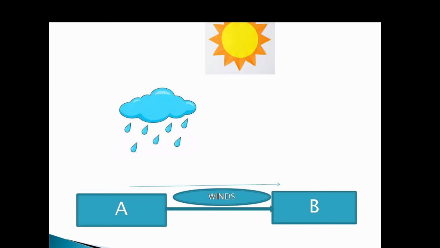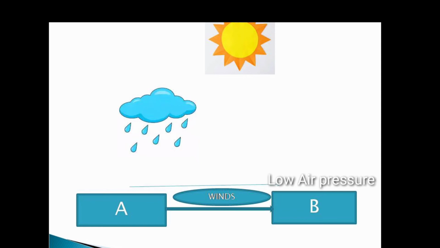There are two places, place A and place B. If you observe the given picture, sun rays are directly falling at the place B and the temperature of the place B is more. Due to high temperature, the air is heated at place B and the air expands, and as it expands, it starts rising up, leaving behind the area of low air pressure. On the other hand, the temperature at the place A is comparatively lower than place B. Temperature is lower at place A and the air is very cold.